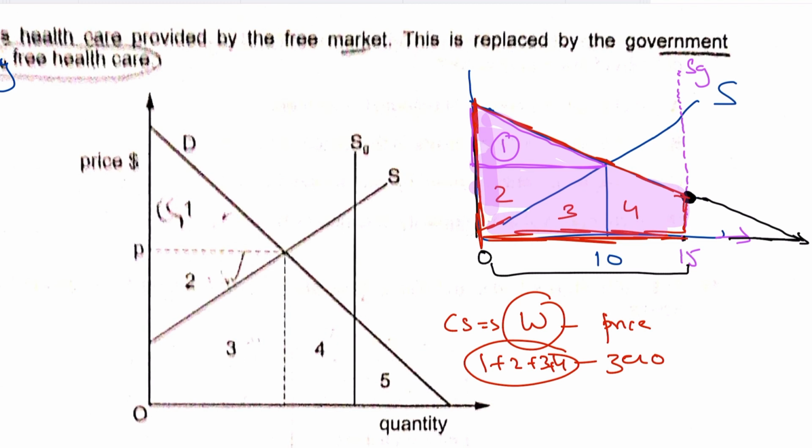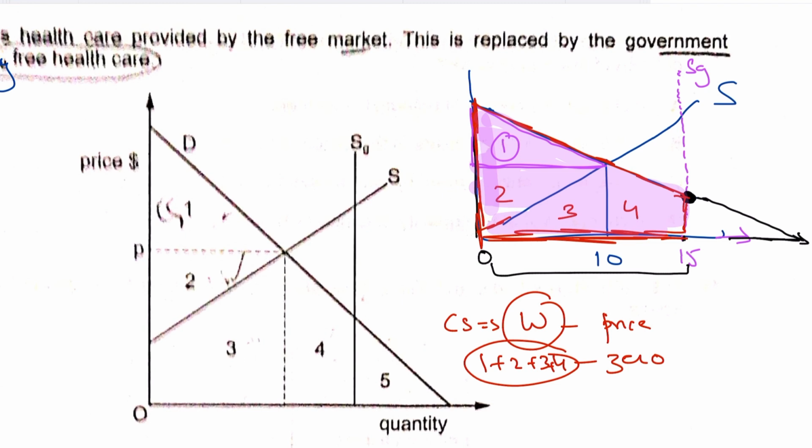So the consumer surplus is whatever the consumer is willing to pay for those units, based on what he's getting out of them in terms of satisfaction and value. That is the consumer surplus itself, because he's not paying anything for consuming those units.